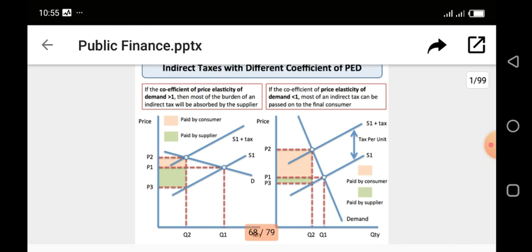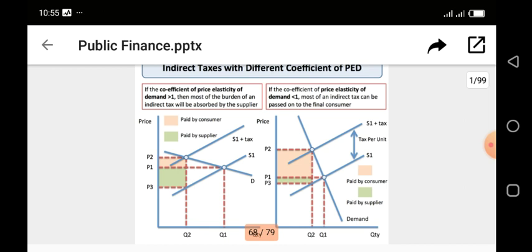Now, if the commodity is inelastic, going by the explanation from the first diagram, if government imposes tax, then the equilibrium point shifts from P1 and Q1 to P2 and Q2.